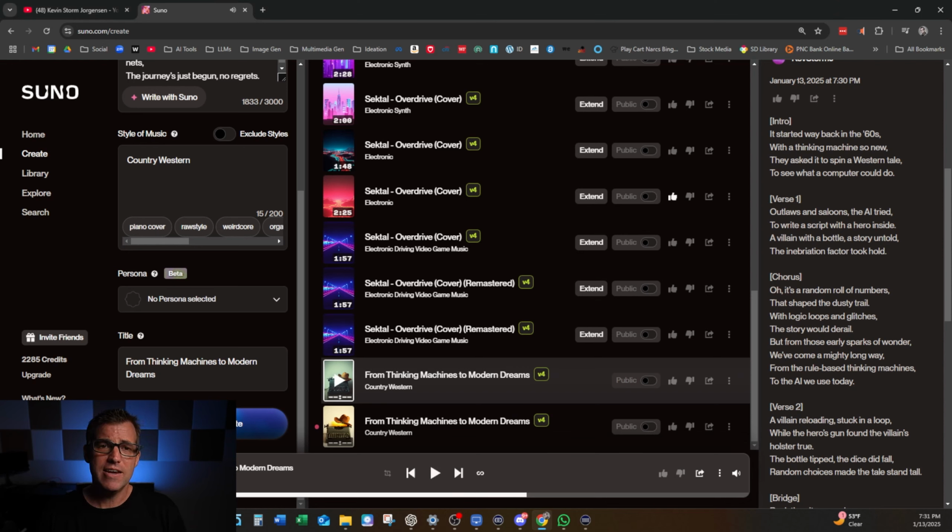Now, one thing that Suno will do is generate multiple versions of the same song, and that's what it did, because as I stated before, when humans are able to compare one thing from the other, we get a better indication of what we like more. If we just heard that one song, we might think it's really great, but Suno gave us another version of that same song using the same lyrics, same country western style, but it is sung differently. So we can have a listen to that and see which one we like better.